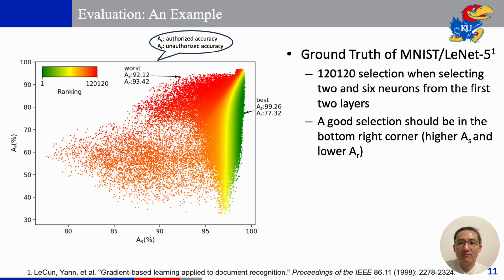For very small models, we can try all possible selections and evaluate the model accuracy for both authorized and unauthorized users. Let's take a look at an example of the LeNet model on the MNIST dataset. LeNet has two convolutional layers, and if we select 2 neurons from the first layer and 6 from the second layer, there are 120,000 possible combinations. We tested all these selections and showed the distribution of A_S and A_R. According to our goals, a good selection should have high authorized accuracy and low unauthorized accuracy. The best ones are shown in green, and the worst ones are shown in red.